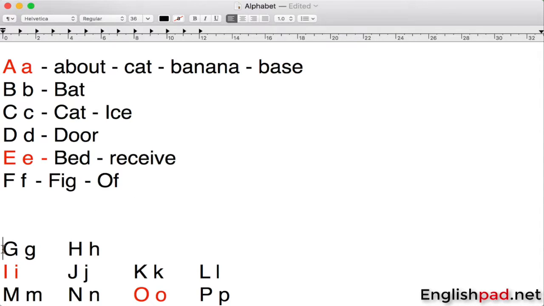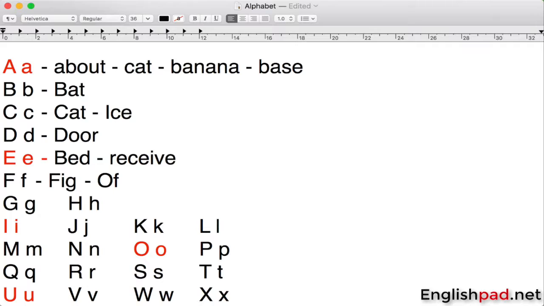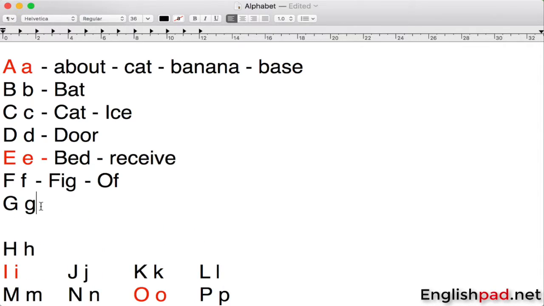All right, let's go ahead with a G. And G has different pronunciations. So for example, we have God. God is usually written with a capital G, and it is pronounced ga. Or for example, we say good.